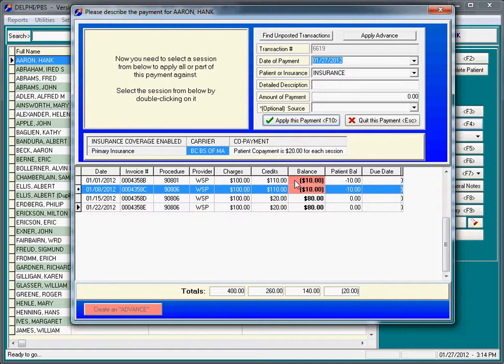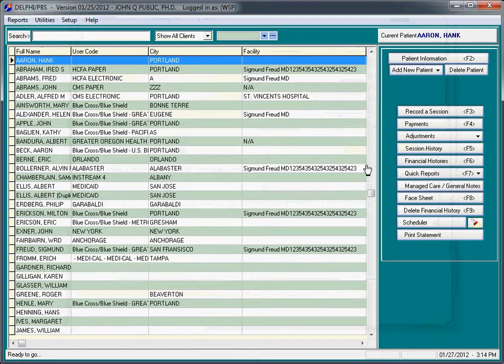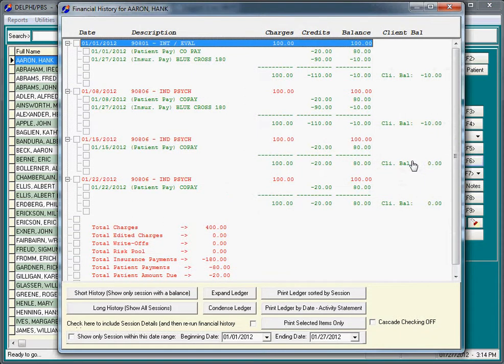And the whole concept of an advance is that these overpayments either should have been paid against other sessions, which would probably be incorrect in this case, or these $20 in overpayments should have been paid to an advance, but you just simply didn't do it. We can take a quick peek at the financial history screen here and see again, we have $110 that was paid against the session of only $100, resulting in a $10 credit and a client balance of -10. We need to reconcile this.